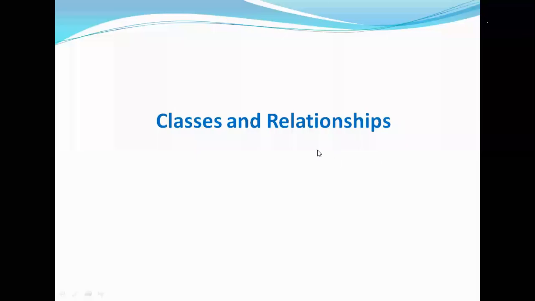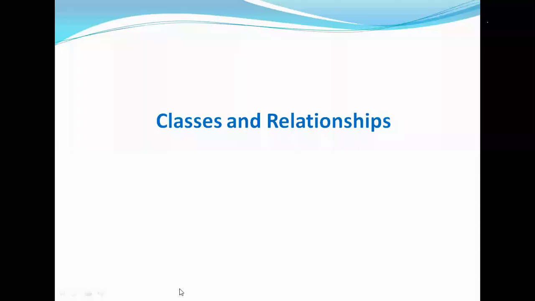Today we are discussing classes and their relationships. Already you know the class. Class means the collection of attributes and operations, as in C language.